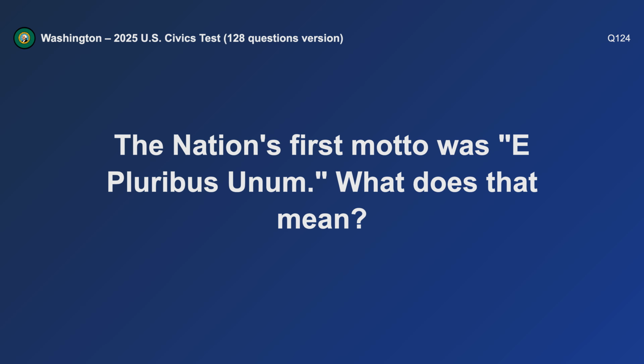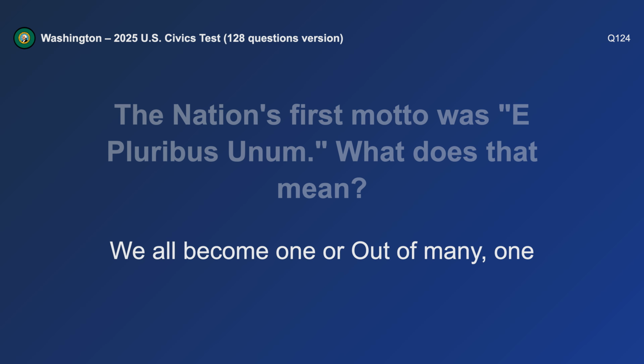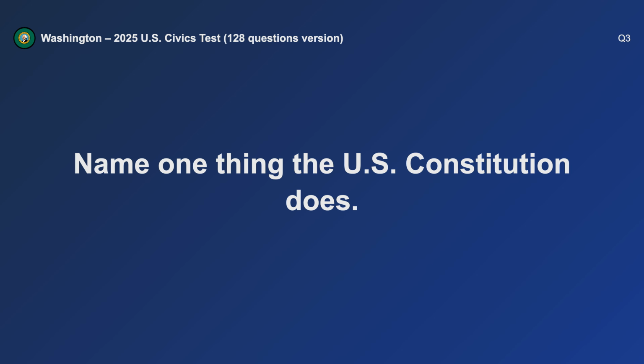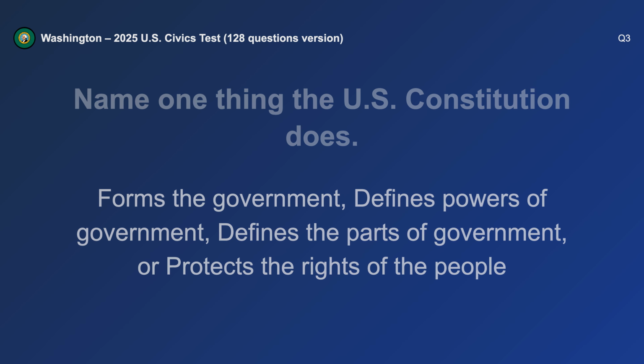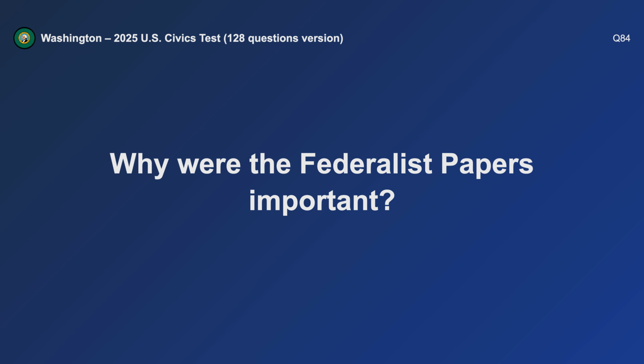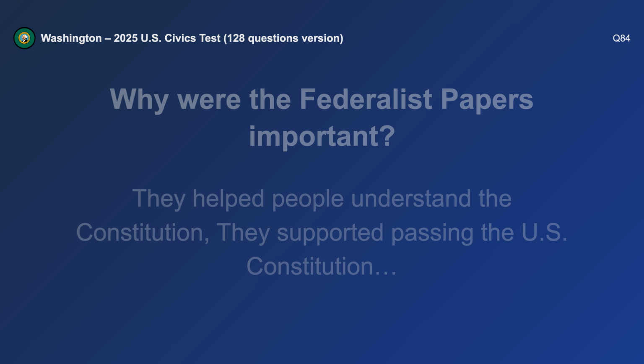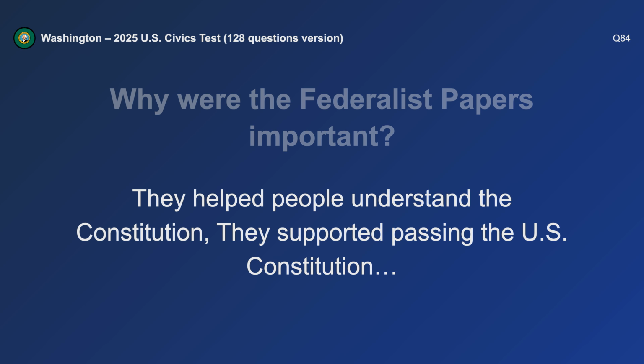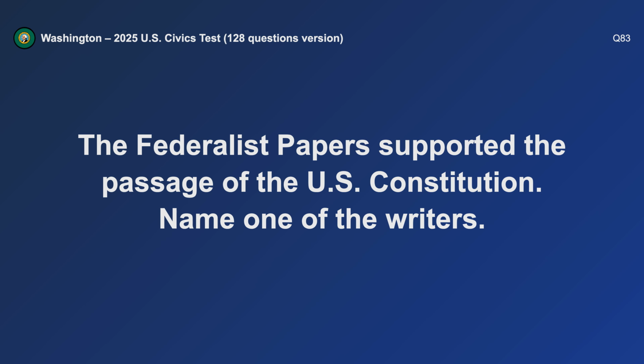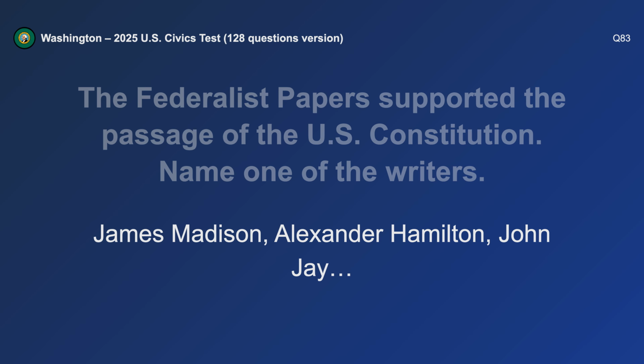The nation's first motto was E pluribus unum. What does that mean? We all become one. Name one thing the U.S. Constitution does. Forms the government. Why were the Federalist Papers important? They helped people understand the Constitution. The Federalist Papers supported the passage of the United States Constitution. Name one of the writers. Alexander Hamilton.